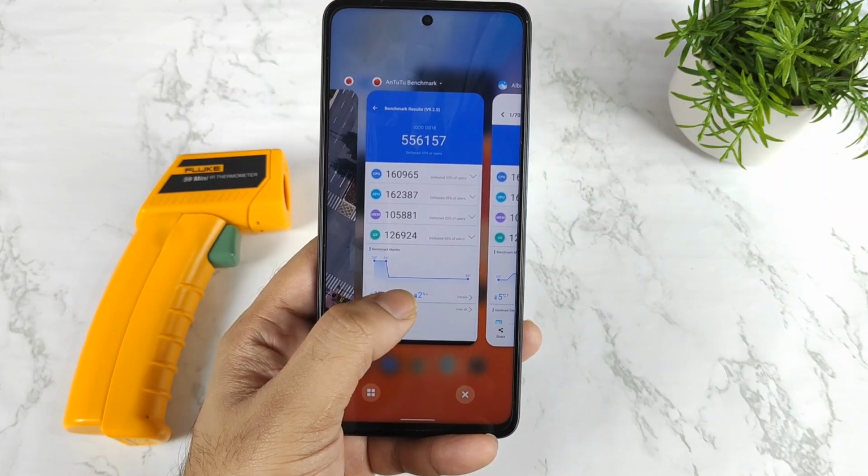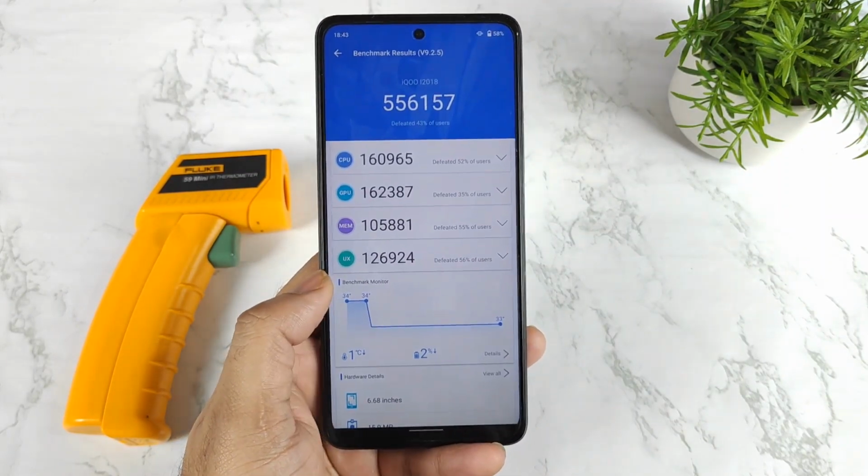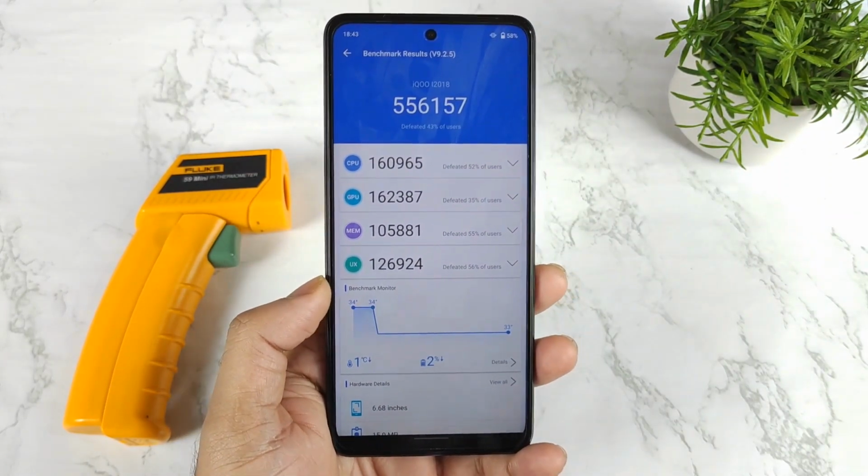So that's it friends, thank you for watching this quick Android benchmark test on the iQOO Z5 after the recent Android 12 update on this iQOO Z5 device.